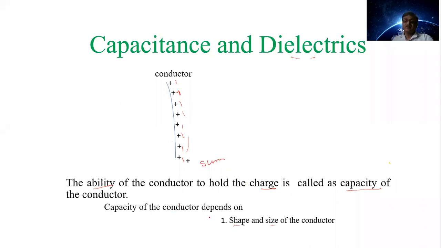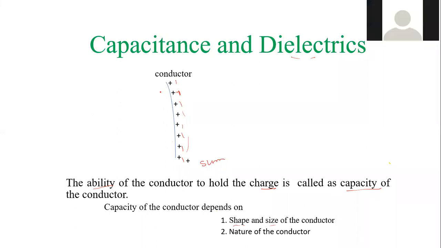Now, nature of the conductor, whether it is polished or not, or which material it has, that affects the capacity of the conductor.